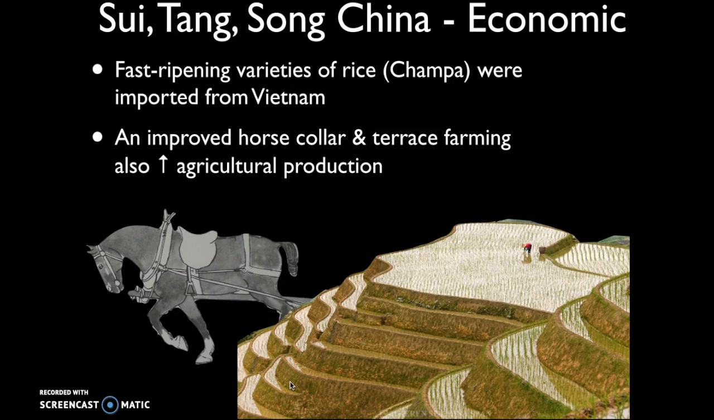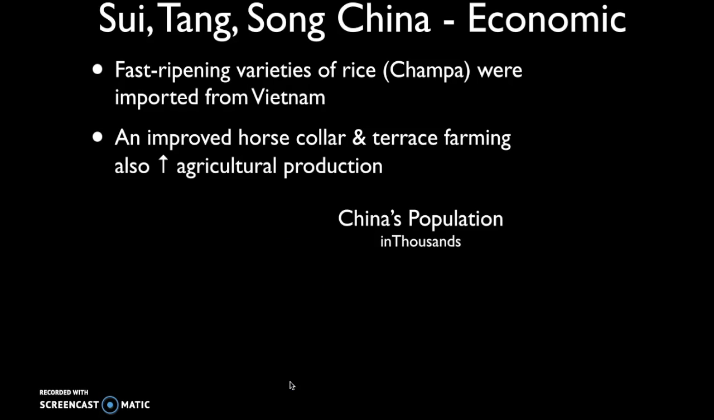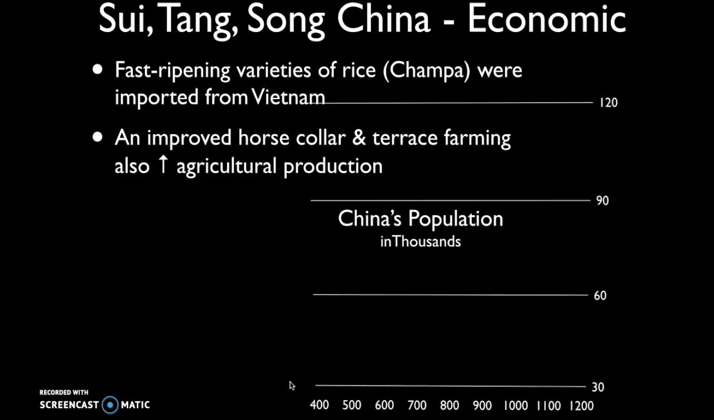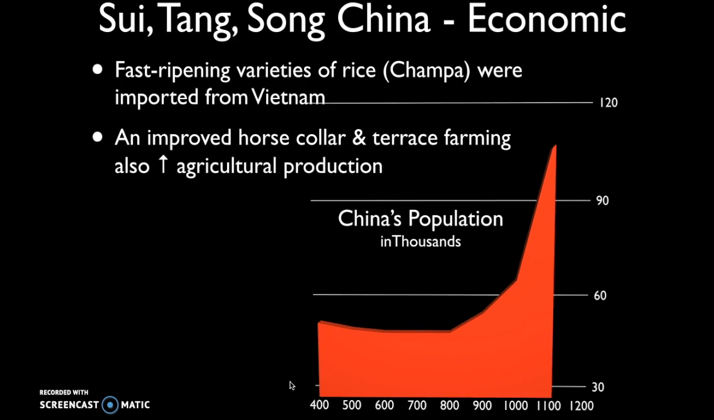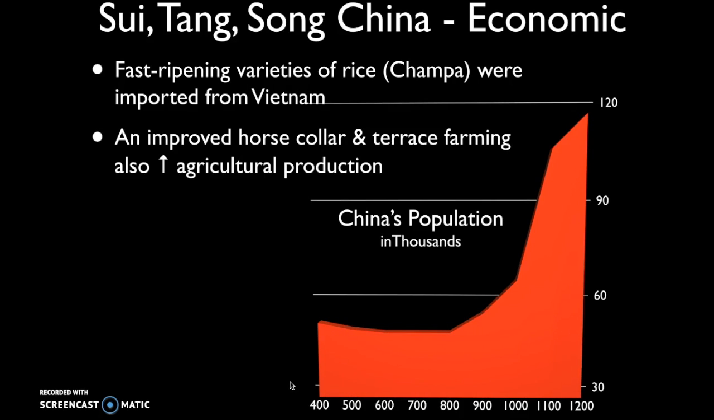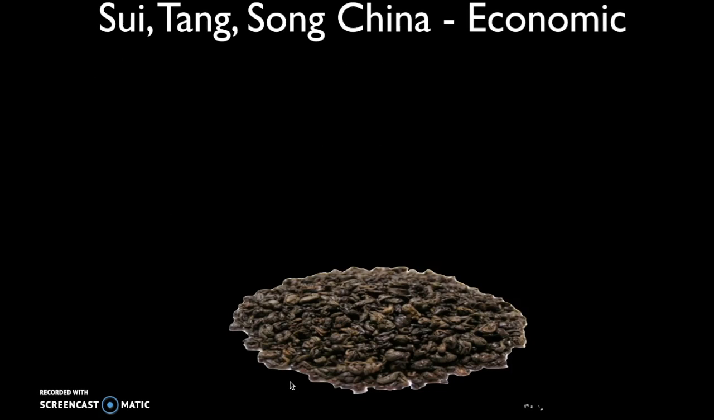So these innovations are going to increase agricultural production, and whenever you're talking about more food, the natural effect of that is greater population. So during the Sui, Tang, and Sung dynasties, China's population really begins to take off and grow exponentially as a result of these innovations in agriculture.